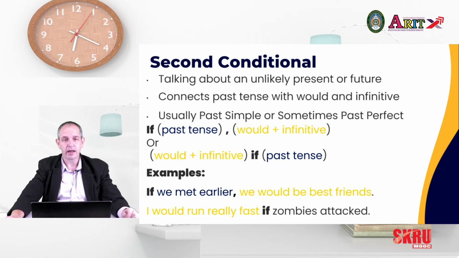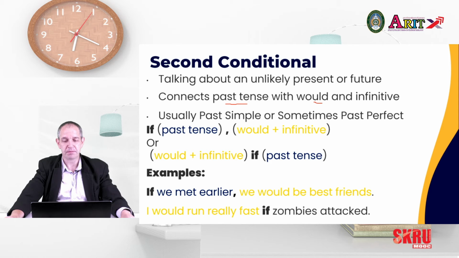Now, our third is second conditional. Second conditional is kind of the fun one. People like to use it in having funny conversations because it talks about unlikely present or future situations. And how it does this is we connect a past tense with would and the infinitive.